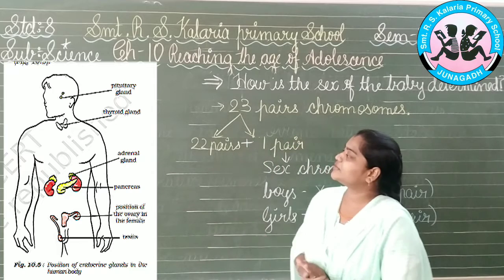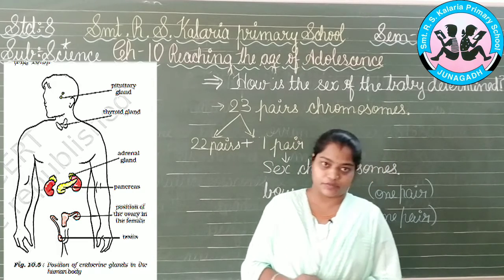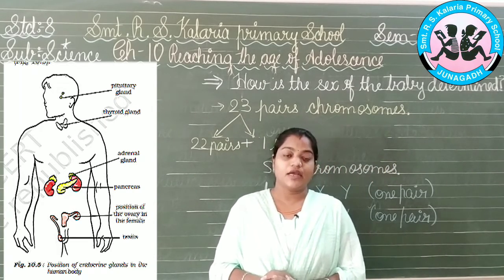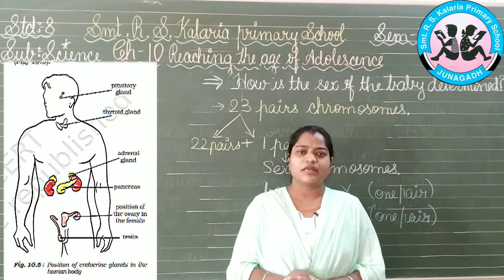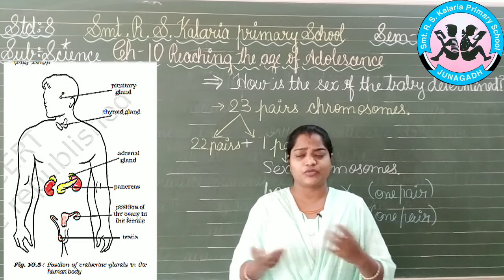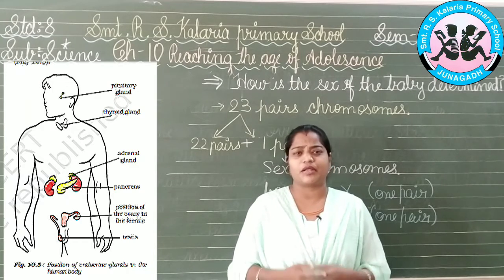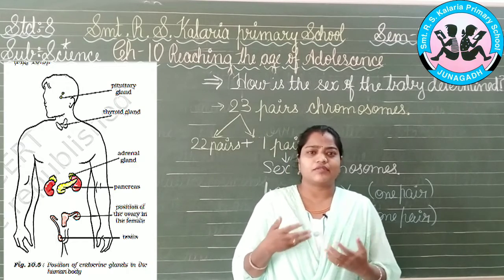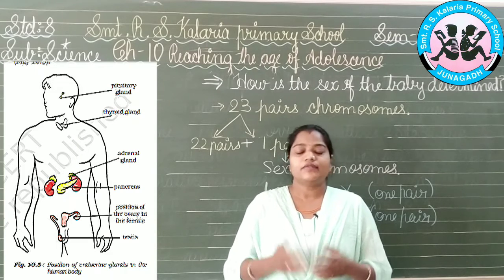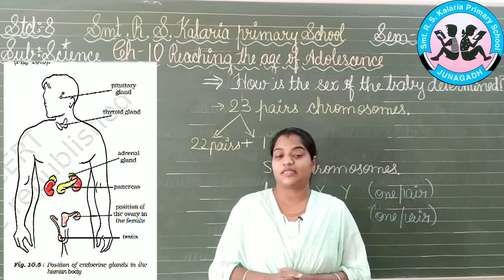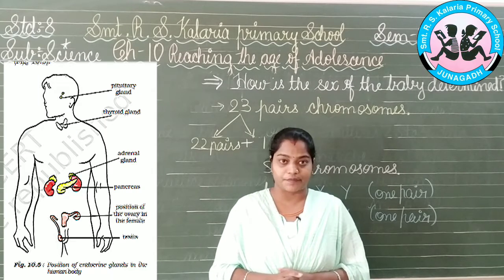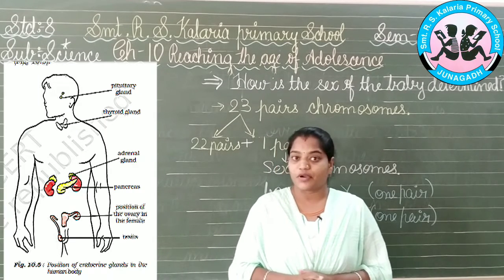The next gland that is visible to you is in the neck portion, known as the thyroid gland. There are many people around you who have thyroid problems. They usually say, I have thyroid problems and I cannot have a good neck portion. This is the problem they face when the hormones released by this thyroid gland are not working properly.